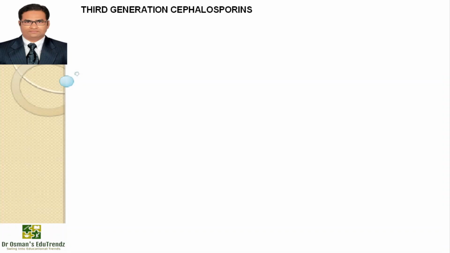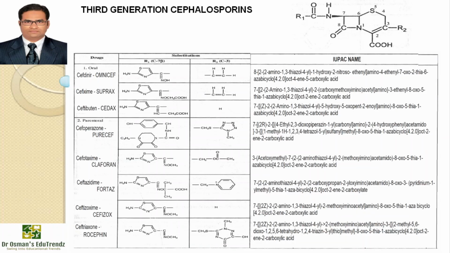The third generation cephalosporins, again on the slide you can see the different types of third generation cephalosporins. Substitutions on R1 and R2 will give different types of third generation cephalosporins, their names and their brand names, and the IUPAC name is on the screen. Cefdinir, Omnicef, cefixime, Suprax, ceftibuten, Cedax, cefoperazone, Cefobid, cefotaxime, Claforan, ceftazidime, Fortaz, ceftizoxime, Cefizox, ceftriaxone, Rocephin. So substitutions and IUPAC names.